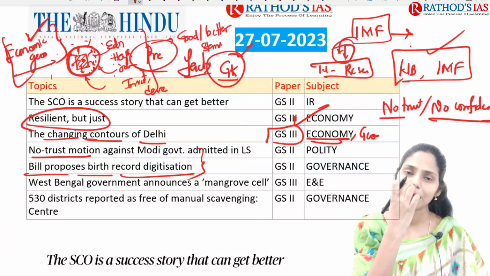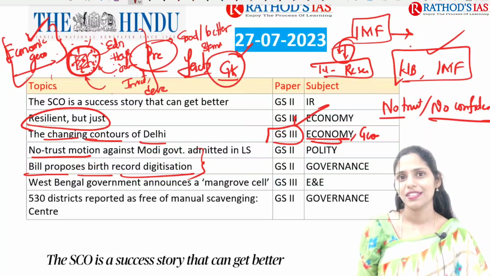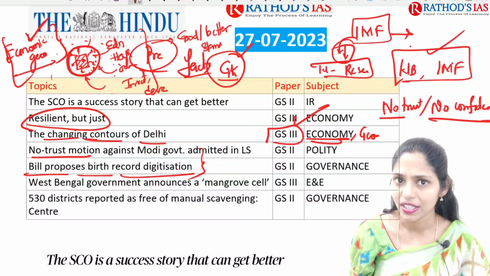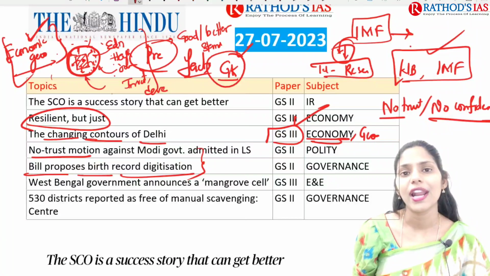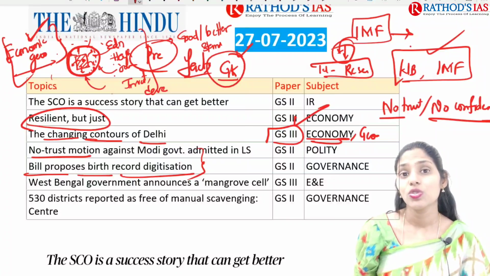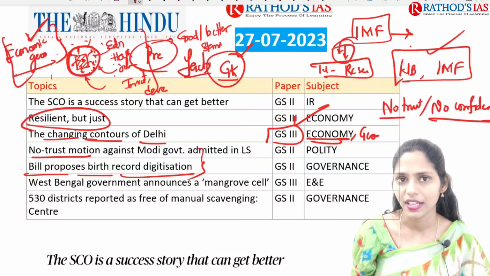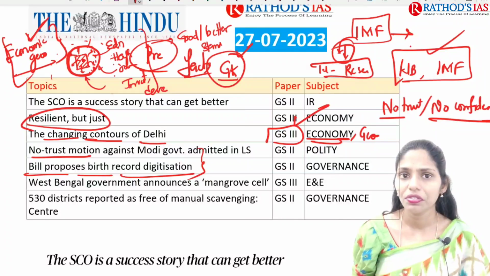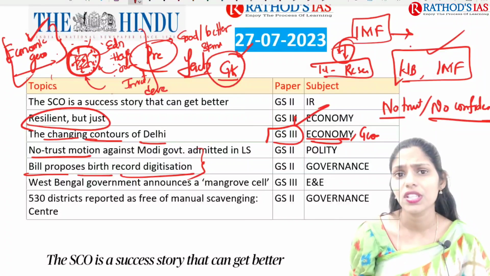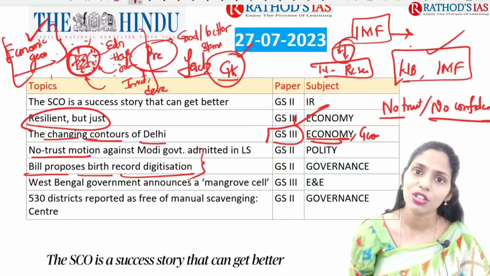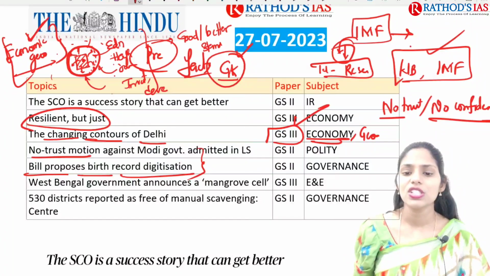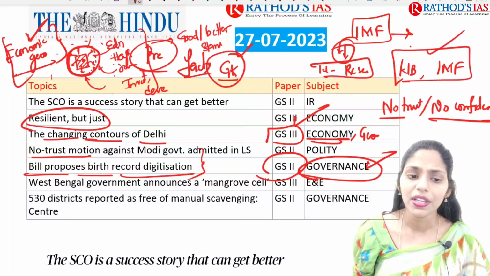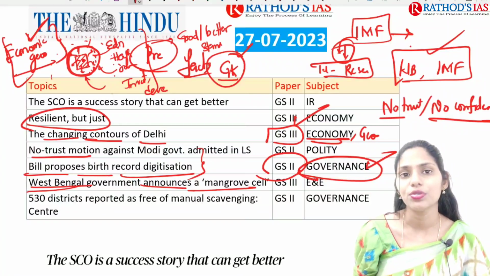If you do not have a birth certificate, try to get it as soon as possible. Till now we do not have digitalization of the birth certificate. We have an app called DigiLocker, right? We can save our certificates right there. But till now, regarding birth certificates, there is no digitalization. So this is the first step towards the digitalization of the birth certificate, and it will be helpful for achieving the Digital India mission. This topic is important from the governance point of view, which comes in GS paper 2.